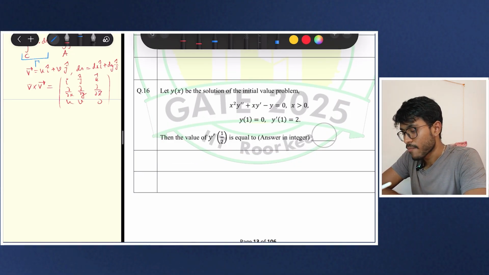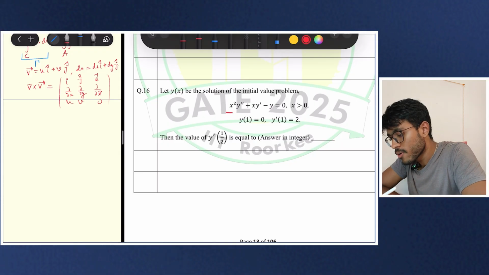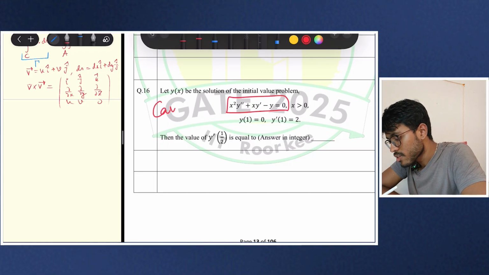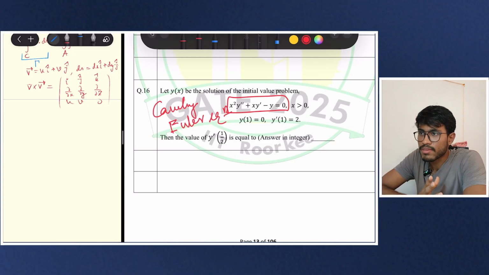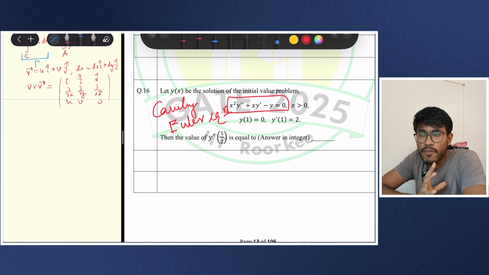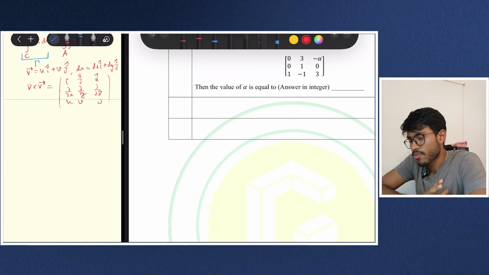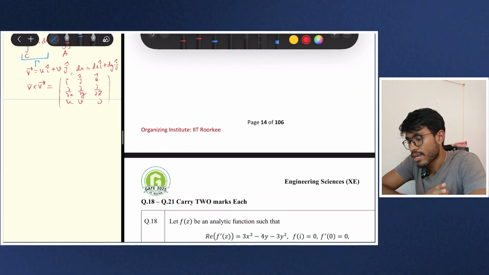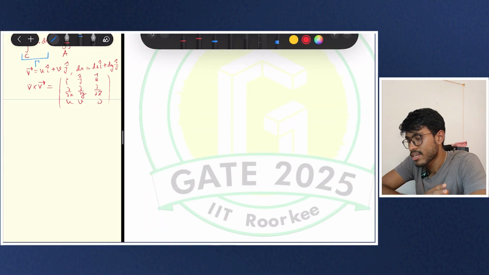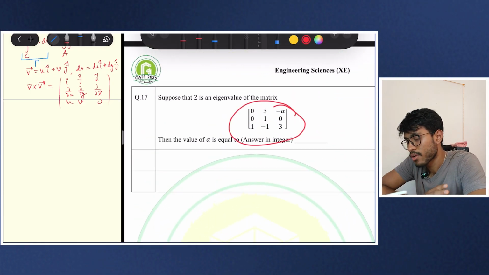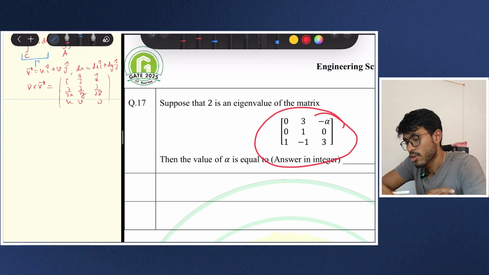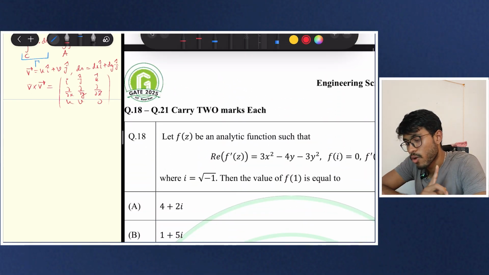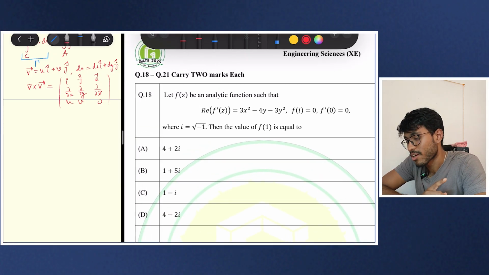It is very easy. This is actually nothing but the Cauchy-Euler equation, and this equation has a formal mechanical technique to solve. But here I will again solve, and this is a very easy problem. I will tell you to solve this. You can take a screenshot. Okay, solve this.